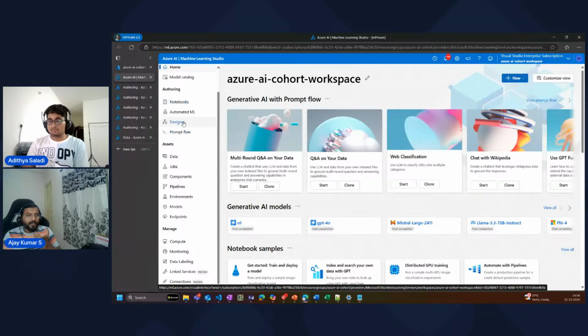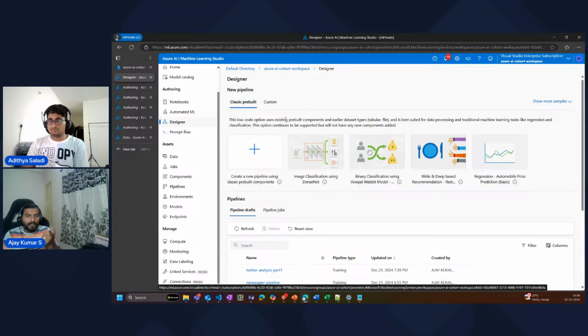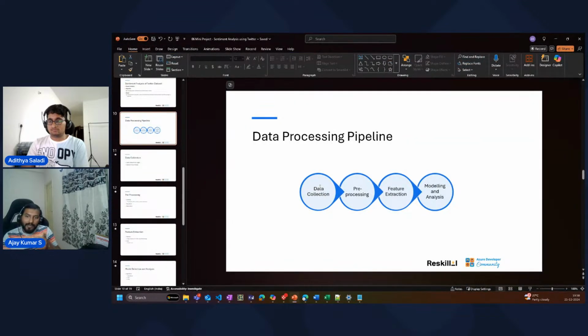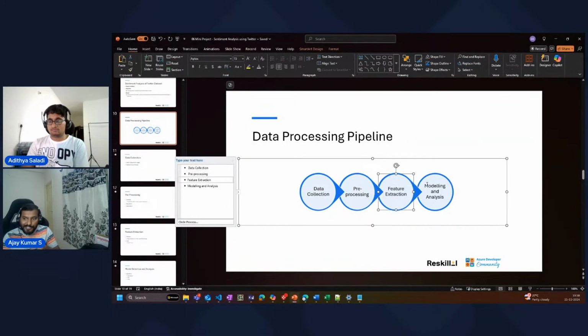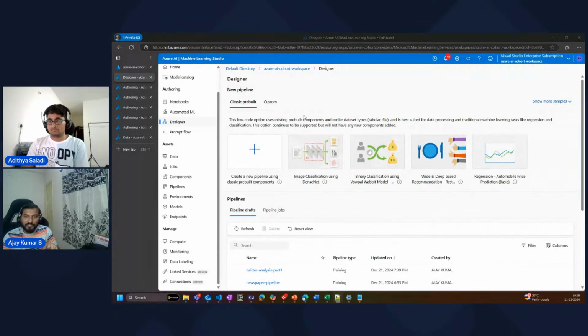As a start, we are going to design an end-to-end workflow, so I'm going to use the designer for that. In order to create an end-to-end pipeline, if you remember my diagram here, the data collection, the data pre-processing, feature extraction, modeling, we are going to create this pipeline. We call this the ML pipeline or the data processing pipeline. To create that, we head to the designer.